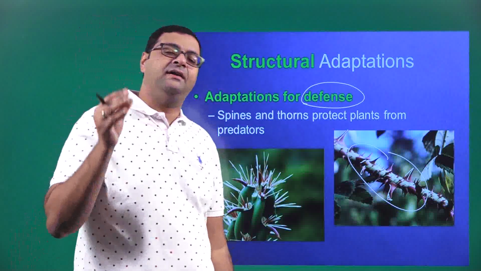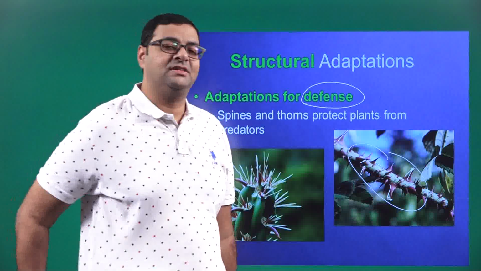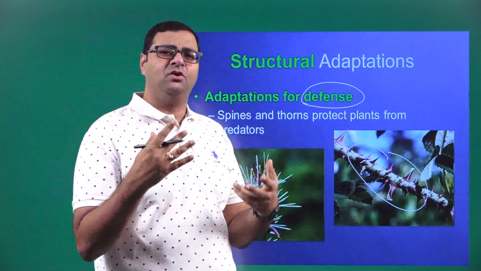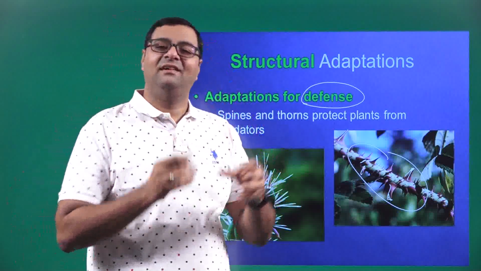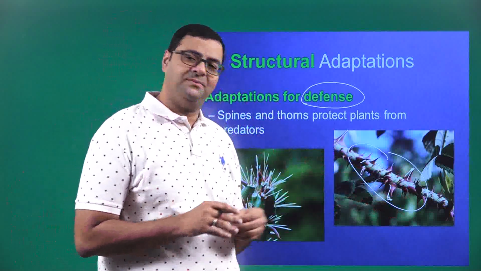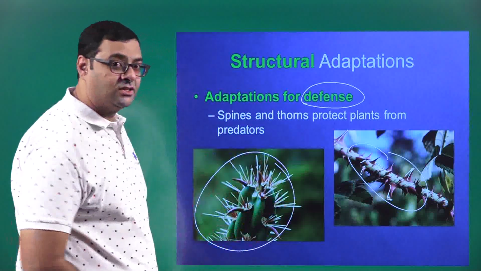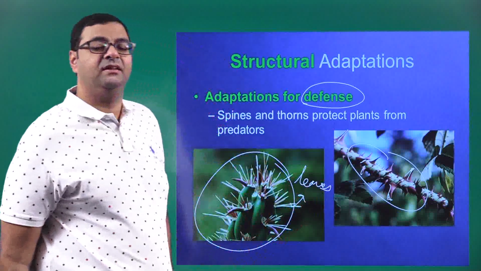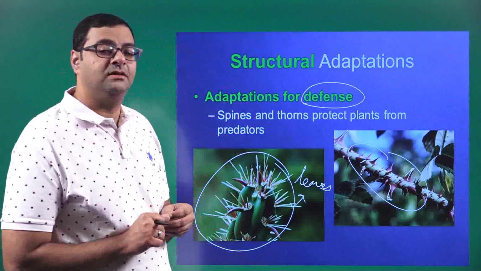So, what happens if an organism comes nearby? These thorns are pointed, so they will prick the organism. In fact, the organism will come towards the plant, and if it tries to go and eat the flower, before that itself, the organism will get caught up in the thorns. Similarly, you can see this cactus plant also has a lot of thorns. These thorns are nothing but modified leaves, in order to protect the plant from excess transpiration. So thorns are structural adaptations for defense.